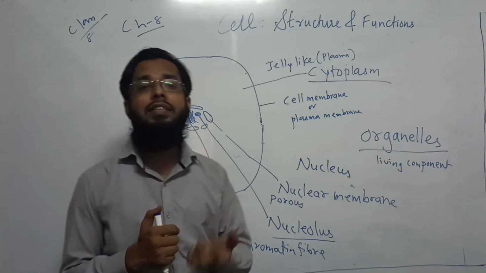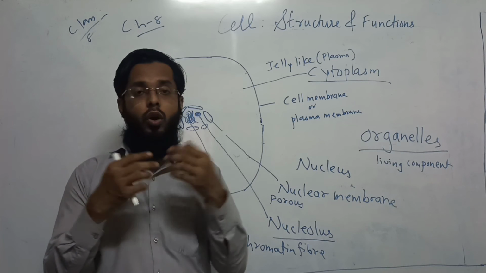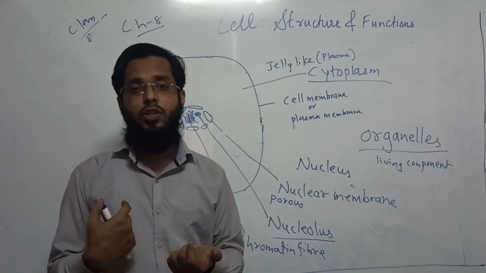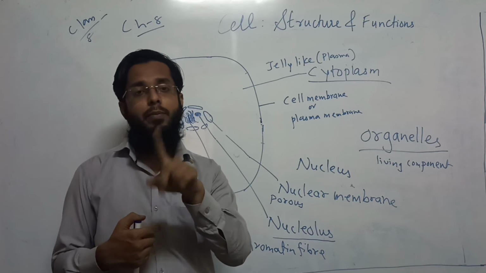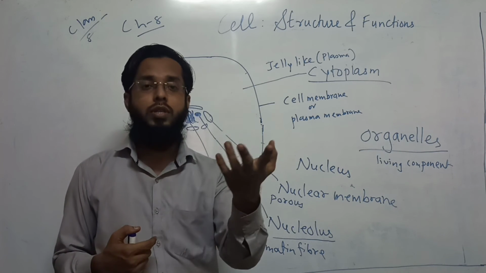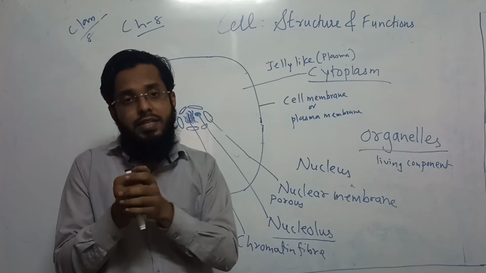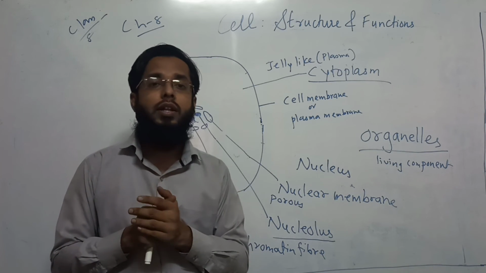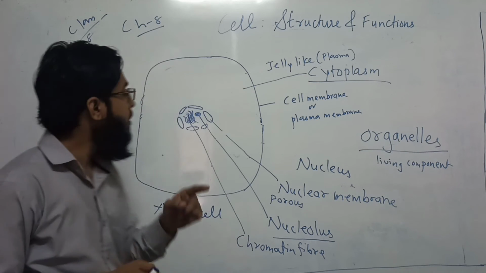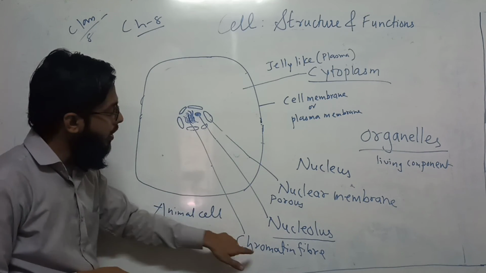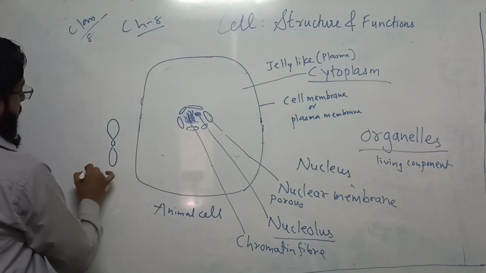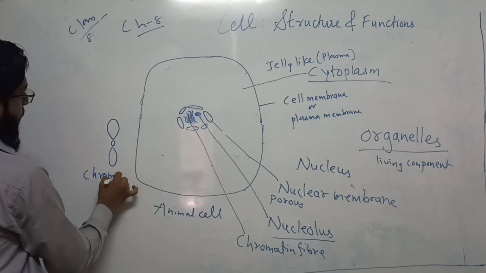Now, how have we formed? We have formed from a single cell to multicellular organisms. One single cell becomes two cells, becomes four cells. So when one cell is dividing into another cell, during that time this chromatin fiber becomes chromosome.